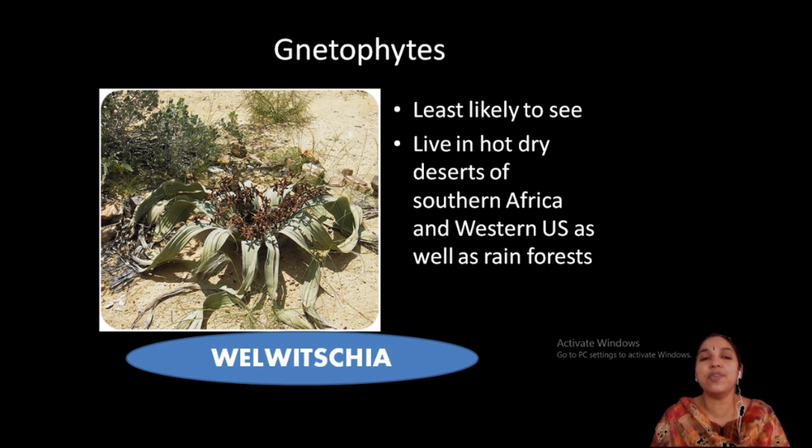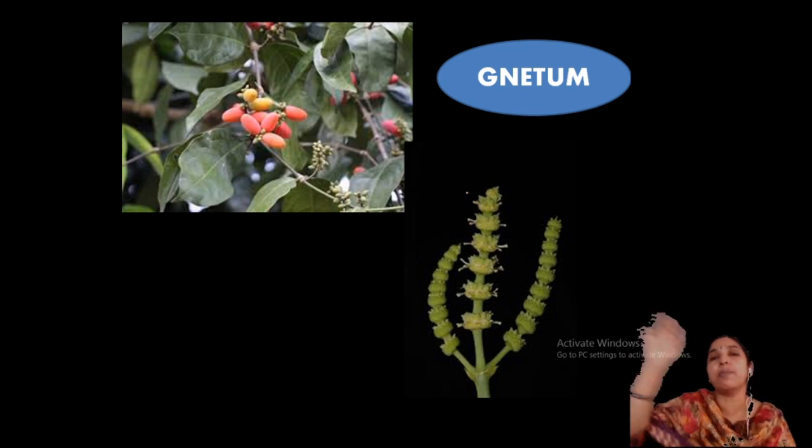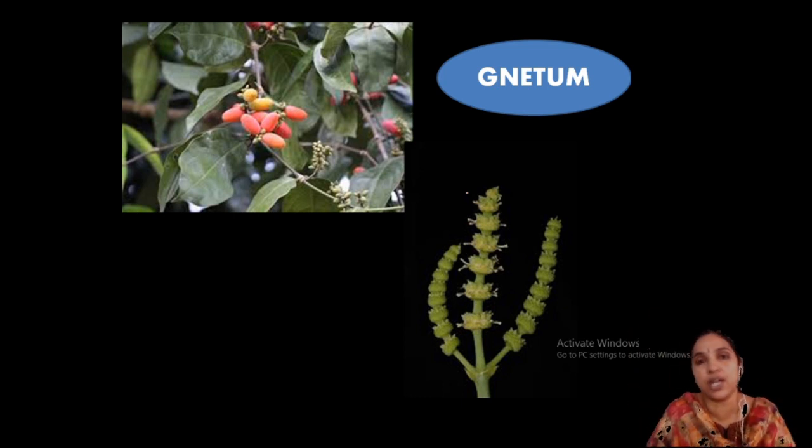This is a Welwitschia plant. Welwitschia is a very attractive one, growing on the coastal areas, usually in South Africa, Western US also. Strap-shaped leaves are present, with the inflorescence at the center. This is the Gnetum, very common in our area. In the sacred groves also you can see this Gnetum. Gnetum has different species. Gnetum are woody climbers.